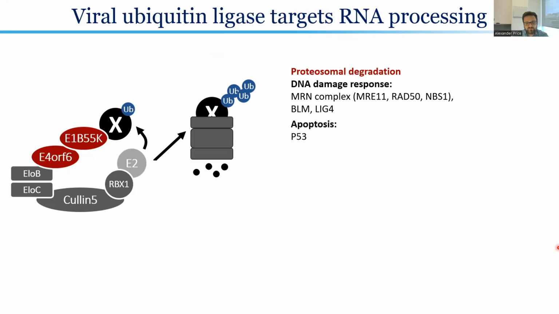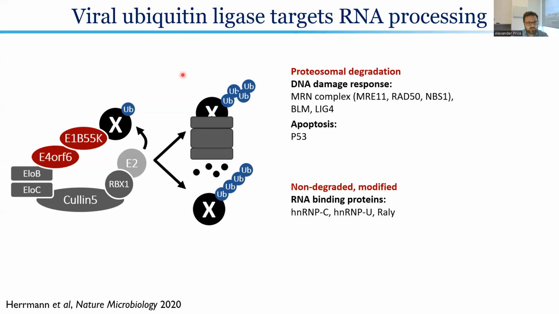To ask this question, we wanted to look at specific viral mutants that are known to control viral RNA processing. Of these, there's a really interesting factor made up of two viral proteins that together hijack a host cullin-based ubiquitin ligase. This now virus-directed ubiquitin ligase redirects ubiquitin post-translational modifications to degrade antiviral factors that would otherwise attack the viral genome. However, none of this explained the RNA processing until our lab recently did a proteomics approach where we saw multiple cellular RNA binding proteins were now non-degradatively modified by ubiquitin by the same virus-directed ubiquitin ligase.